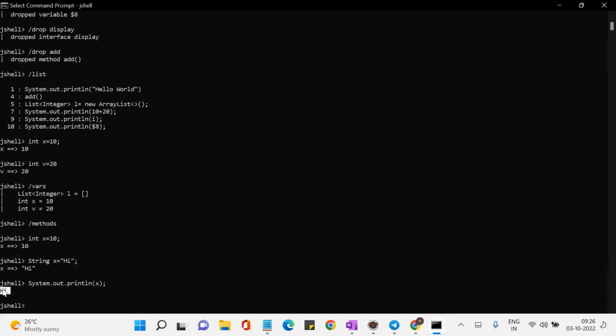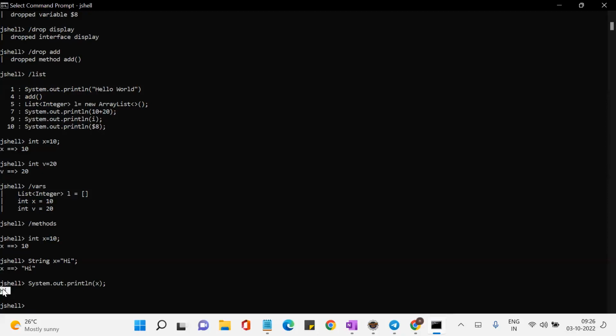So that means it is not only for a variable. Can I have the method name and the interface name the same? Yes, we can create it, right? So if you create a method with the name add in JShell, and then create an interface with the name add, the method will be overridden by the interface. So whatever the latest is, it doesn't matter whether it is a variable, an interface or a class. Whenever you are using the same name, the previous one will be overridden by the current one.